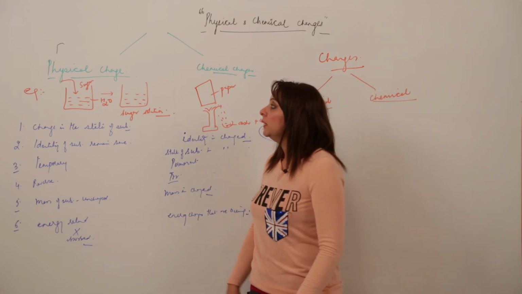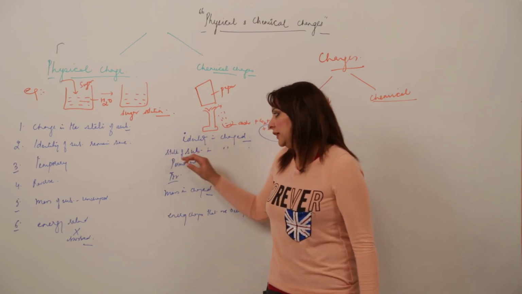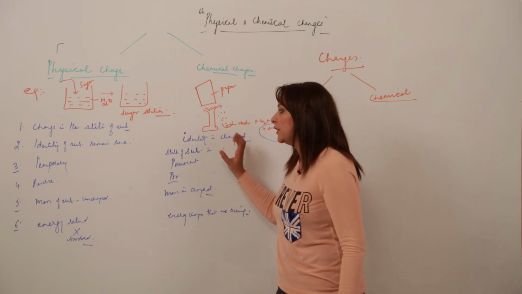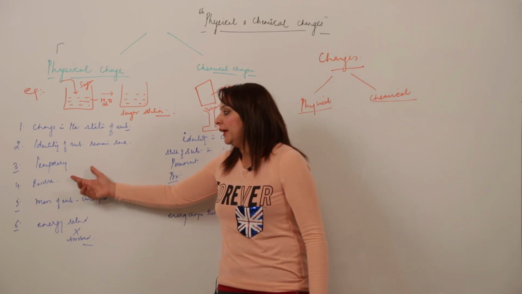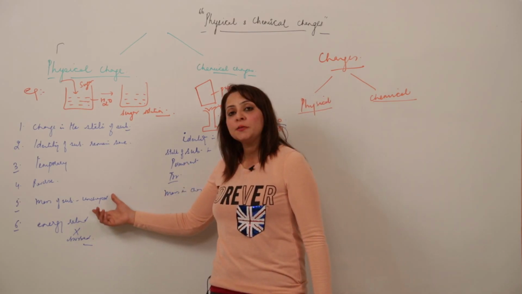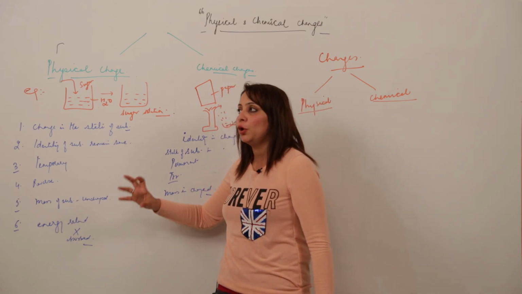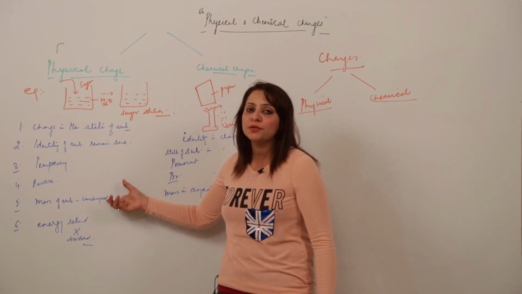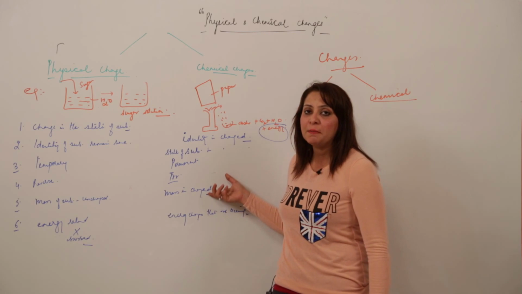Just have a look once again. In a physical change, the state of the substance changes, but the identity remains the same. In a chemical change, the state may not change, but the whole identity gets changed. A physical change is temporary and can be reversed, but a chemical change is permanent and cannot be reversed. In a physical change the mass of the substance remains unchanged. In a chemical change the mass is changed. You can use either word, the composition or the mass. So composition remains unchanged in a physical change, and in a chemical change the composition, or you can say mass, gets altered.